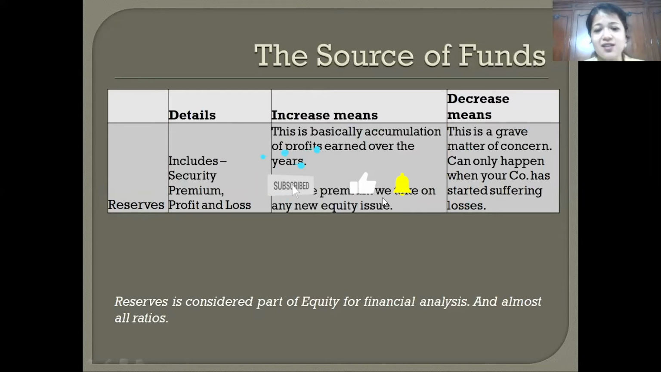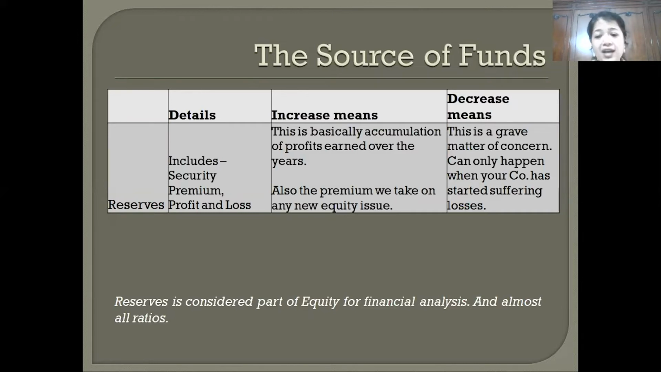What does increase mean? Increase basically means that you've accumulated profits over the years, or you have raised capital where your valuation is higher than your basic valuation. And decrease, you should really be worried. If reserves are going down, you really need to understand why. It is a big red flag, either for a banker or for an investor or for anyone looking at your balance sheet. Even if you apply for government funding or awards, they really look at your reserves, because decreasing reserves means there's something wrong in your company.